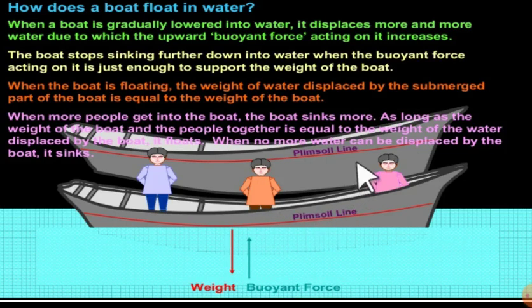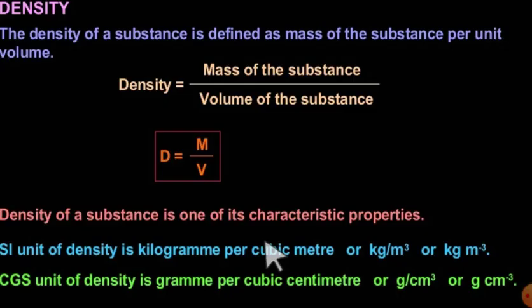As long as the weight of the boat and the people together is equal to the weight of the water displaced by the boat, it will float. When no more water can be displaced by the boat, naturally it will sink, right? That is what happens in the case of a boat, right?